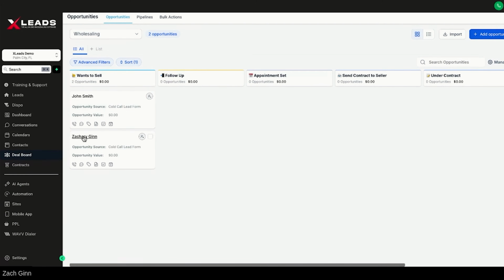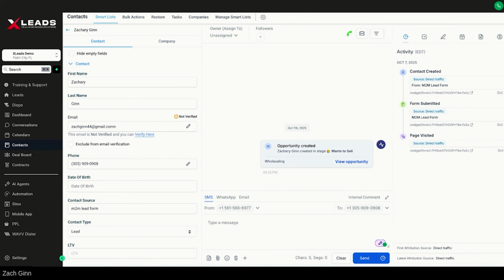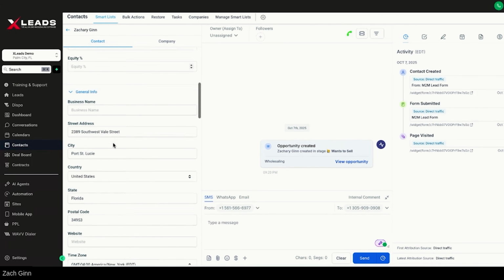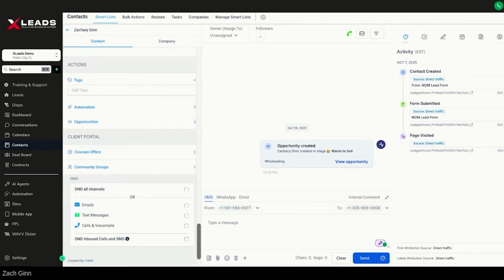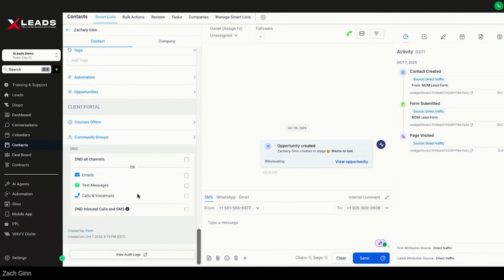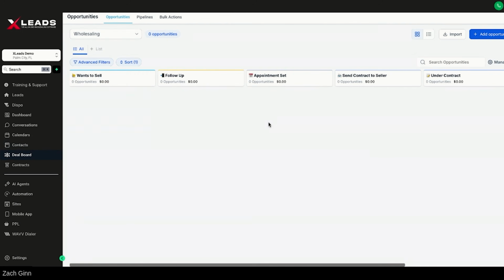Now, the cool part is if I pop up Zachary again here, it's going to pop up his data in my contacts. So again, everything goes into contacts. And then from there, I'm going to put all of the data here, the address, all this important stuff in here, which is really awesome and really important. I can add more tags, opportunities, stuff like that, right? So once this lead turns out to be someone that is actually an opportunity, we're going to throw him under opportunities, which is going to be right here. Throw him into the wants to sell opportunity on the deal board, and that is going to move him from a regular contact, a regular lead in the marketing mill. So it's marketing, and then once they get thrown into acquisitions, they get put on the deal board on acquisitions.